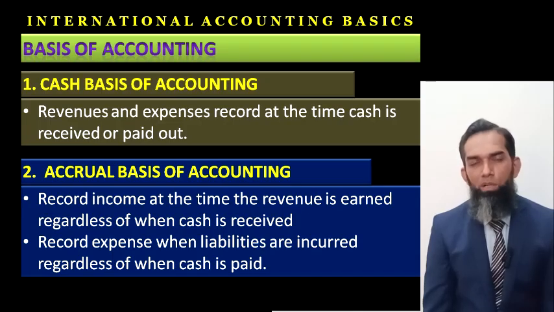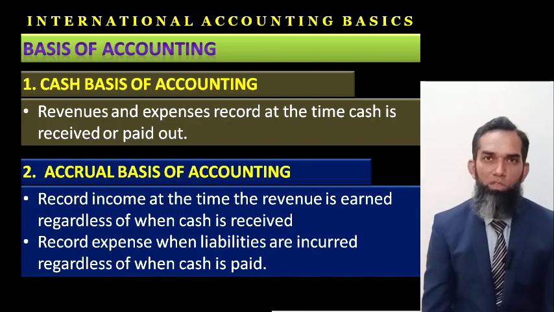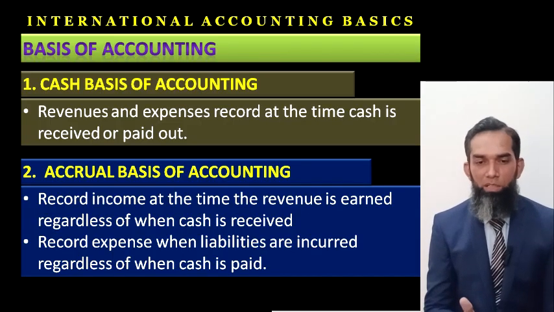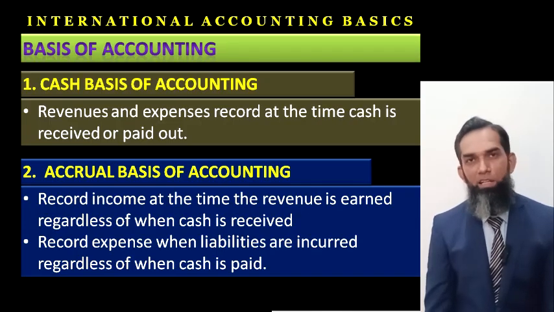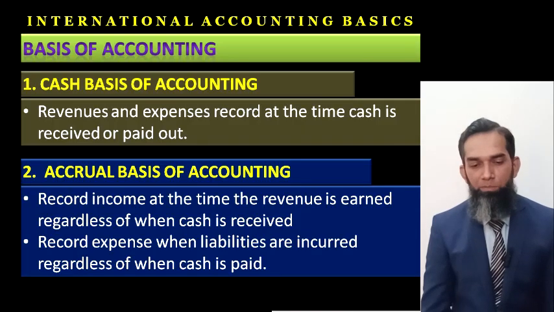Whenever income is earned by the company, it has to be recorded as per the accrual basis of accounting. As per the accrual basis, the income has to be recorded right now in the books, and the entry would be receivables debit and sales credit. So revenue or income is recorded at the time when it is earned, not on the basis of cash being received. And similarly, record the expense when the liabilities are incurred, regardless of when the cash is paid.